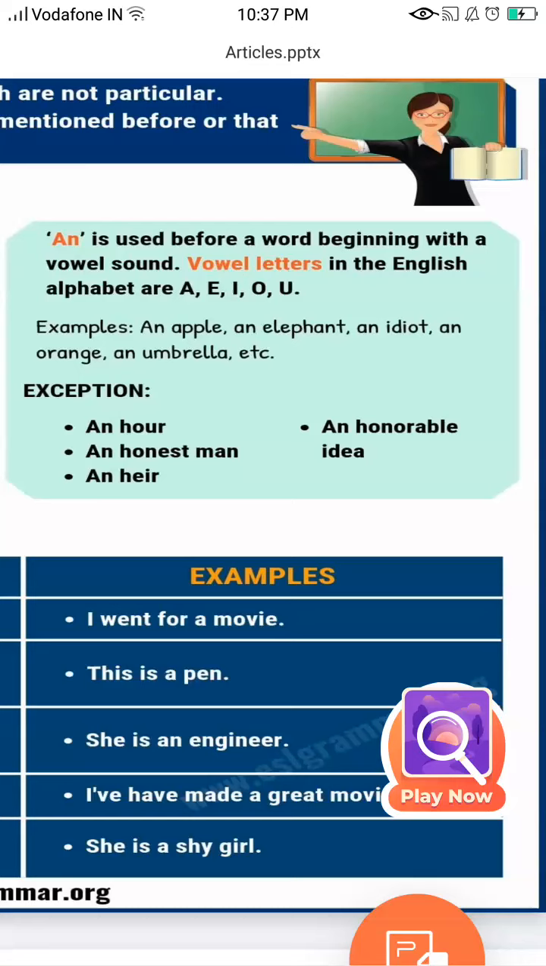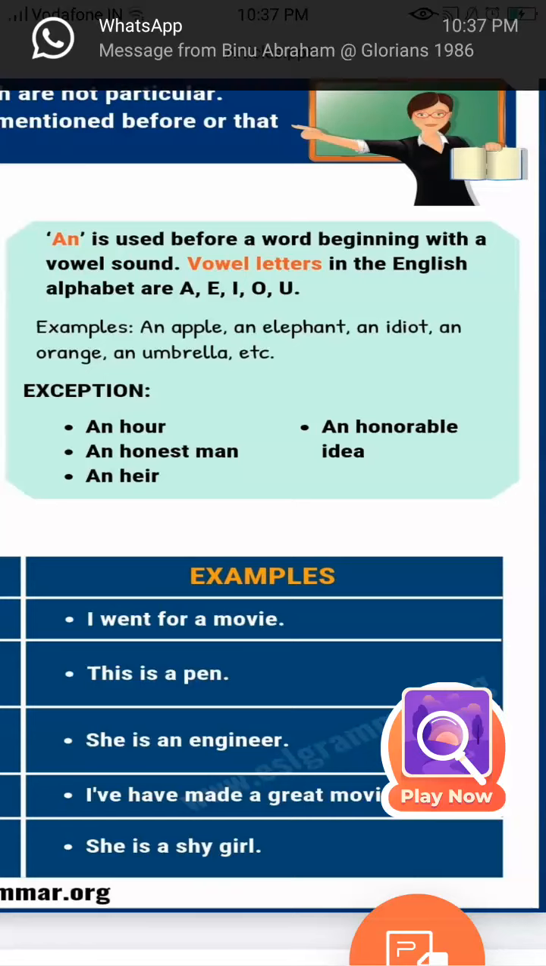Now an is used before a word beginning with a vowel sound. Now we know the vowel letters in English. Which are the vowel letters? A, E, I, O, U. These are the vowel sounds. And whenever these five appear, we have to put the article an in front of it. Remember, we don't go by the alphabet, we go by the sound. Example: an apple, an elephant, an idiot, an orange, an umbrella.